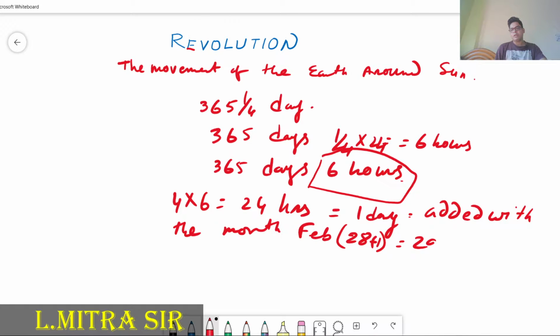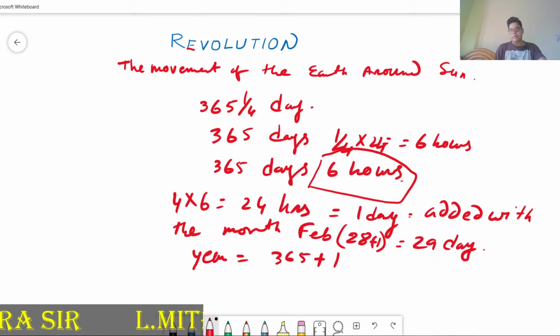This thing we have to understand over here. Automatically the year changes too. A normal year is 365 days, but that year 1 day is added, so the year will be 366 days. This is called the leap year.